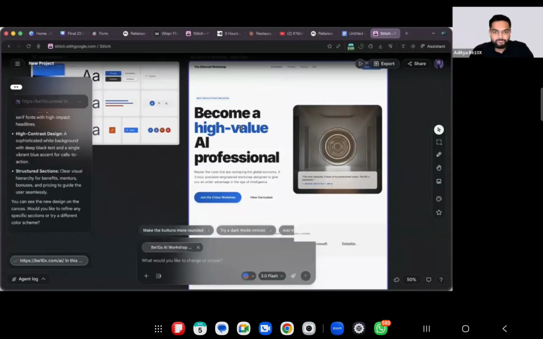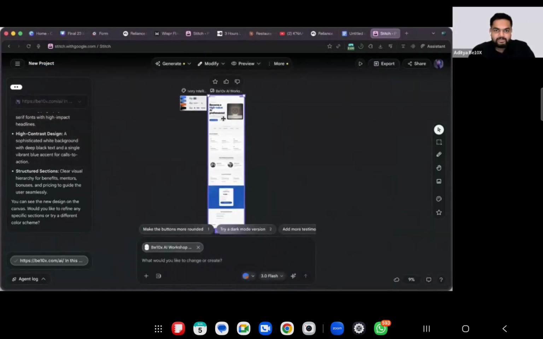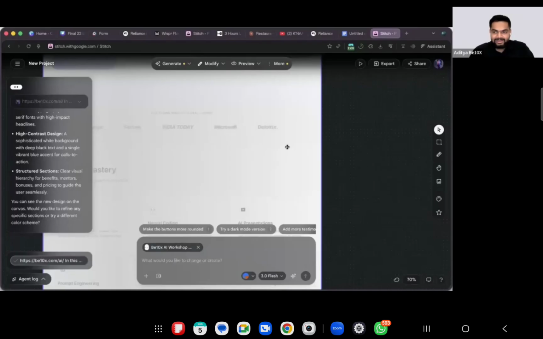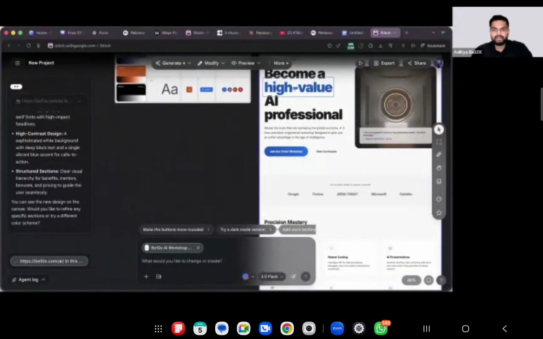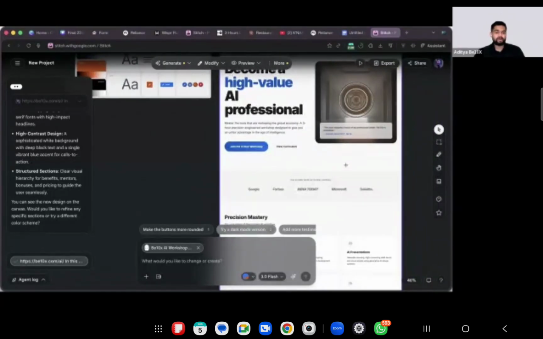And this is not just AI generated stuff. You can edit it as well, folks. Not only this, you can edit it, right? I can simply modify, I can edit it, I can do whatever I want. Let's say I don't like this, I can simply tell that I don't like this text or I don't like this image, and it will do everything for me. Who is absolutely mind-blown? Will it generate code now?